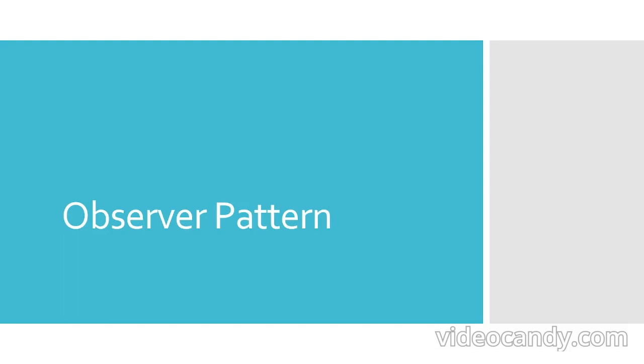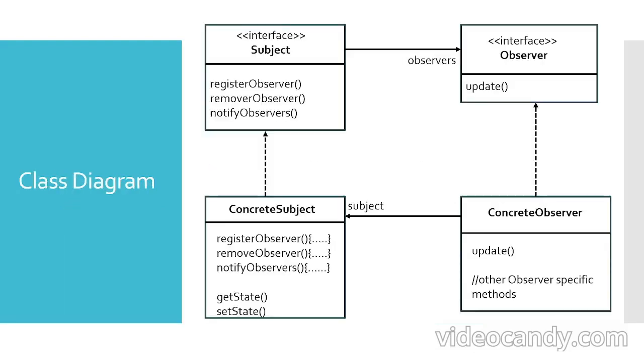Let us see the class diagram using which you can solve this problem. If you don't use this observer pattern and just solve the problem plainly, you might end up modifying your code again and again, because observers keep coming and observers keep leaving. So this is the class diagram of the observer pattern.